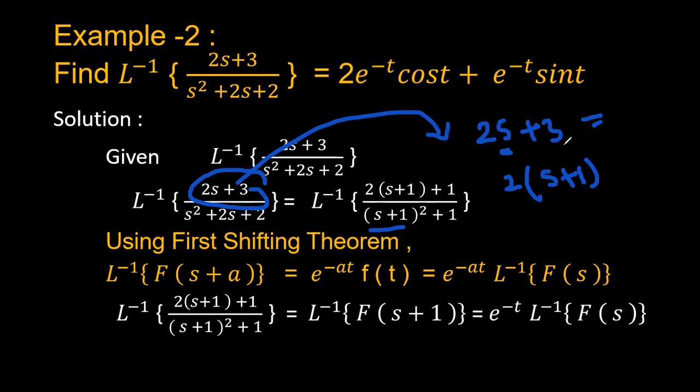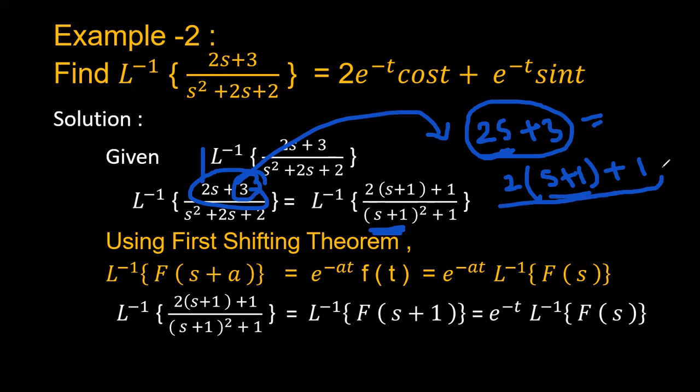Okay, 2s plus 3 can be written as 2 into, so don't write this 3 now. First you have to simplify this 2 into, wherever you have the s, you write it as s plus 1. Why? Because it is shifted by s plus 1. If you multiply this 2 into s, you get the 2s here. Plus 2 into 1, 2. But here we need 3. So how much term should you add here? Plus 1.